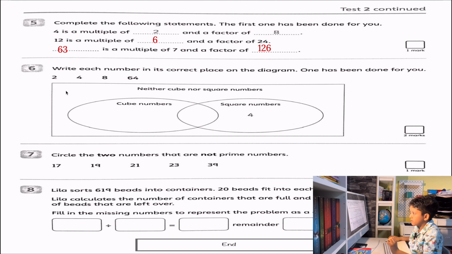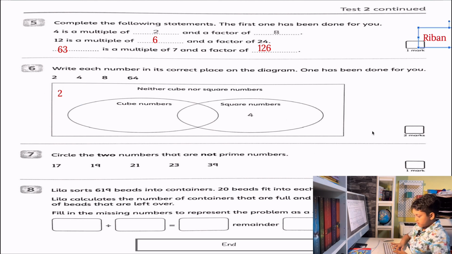Okay, let's do number 6. Write each number in its correct place on the diagram. 1 has been done for you. We know 4 is eliminated. Can 2 go into cube numbers? No. Can 2 go into square numbers? No. So that means 2 is on the side.